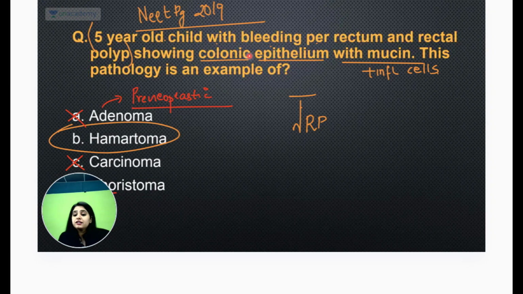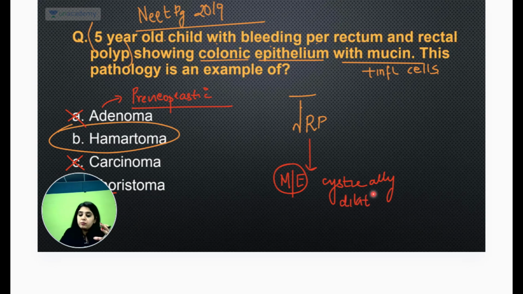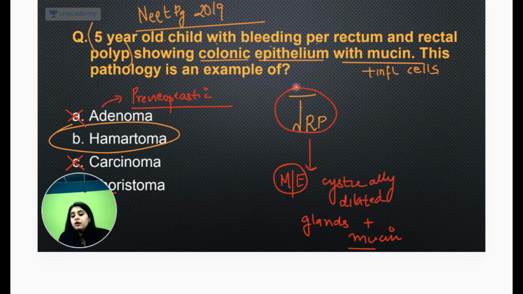See, why do they say colonic epithelium? Because now go back and go to the NEET PG 2019 question. What is the microscopic examination of juvenile rectal polyp? It is cystically dilated glands. So you are telling me ना कि मैम बड़े glands लिखे थे, large glands were written, because normal glands only tend to become very dilated. They are cystically dilated glands with a lot of mucin, and because of that mucin they tend to call it colonic epithelium or mucin wala epithelium. But yeah, this still remains a hamartomatous polyp.